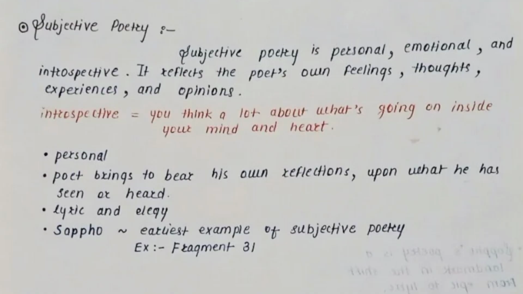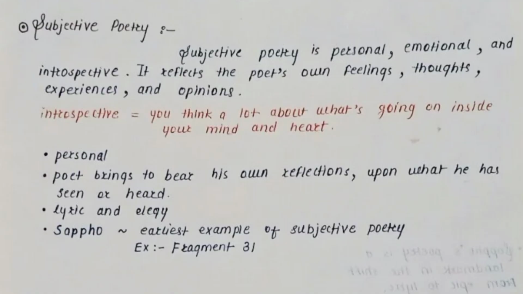A lyric expresses personal feelings in a song-like style, while an elegy is a mournful reflection, often written about loss or death. One of the earliest examples of subjective poetry comes from the Greek poet Sappho. In her famous fragment 31, she captures the intensity of her emotions: love, jealousy, and admiration, all in just a few lines. This shows us how powerful and timeless subjective poetry can be.